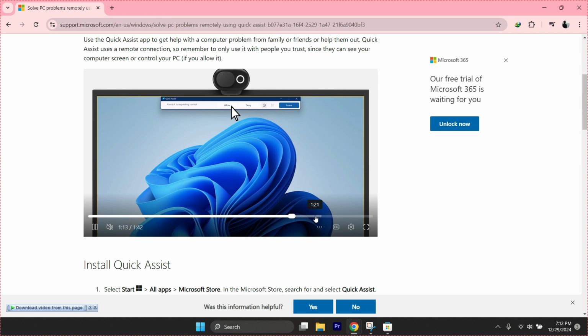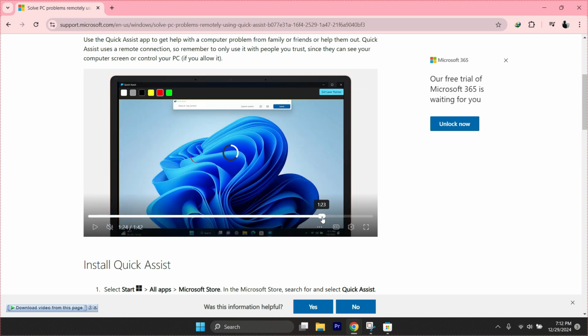Now you know how to use Microsoft Quick Assist to give or get remote help on a Windows computer. It's a simple tool that can save you a lot of time and make troubleshooting much easier.